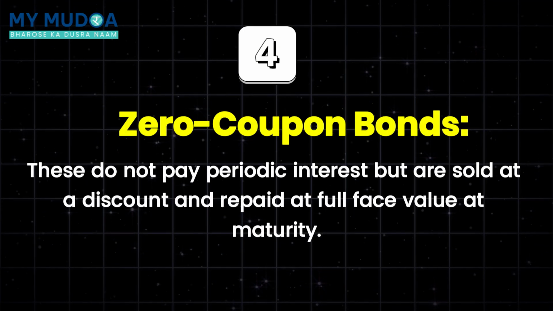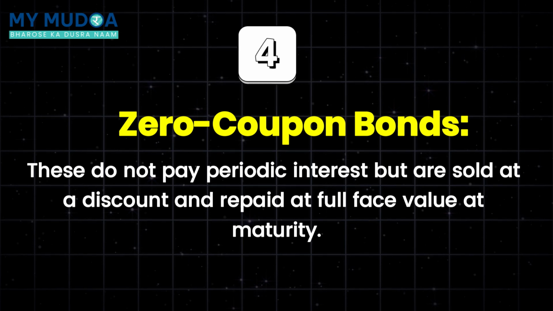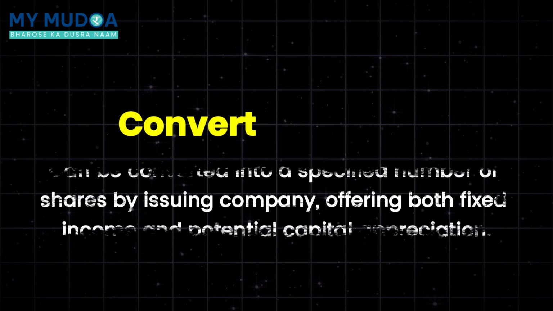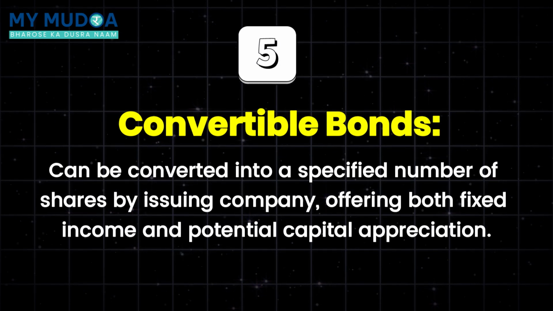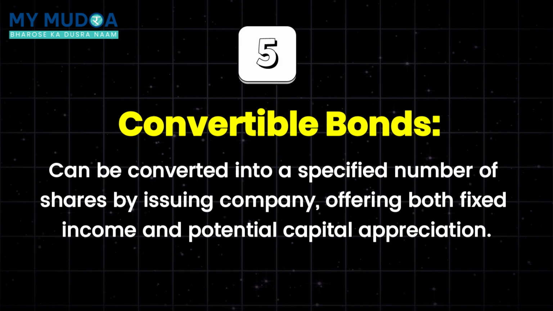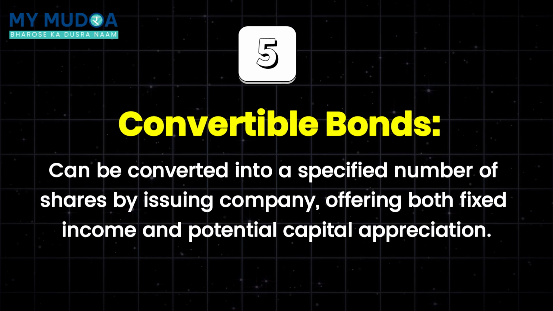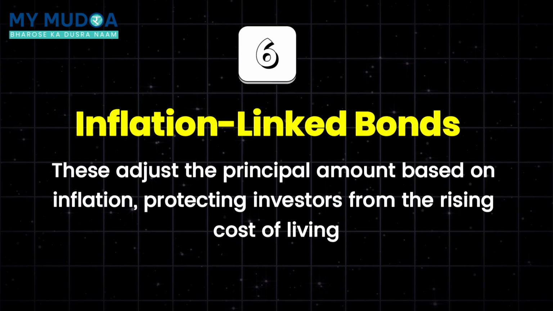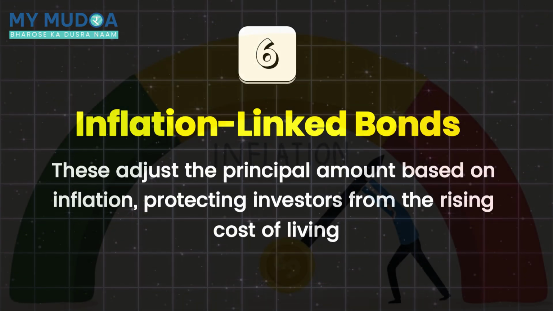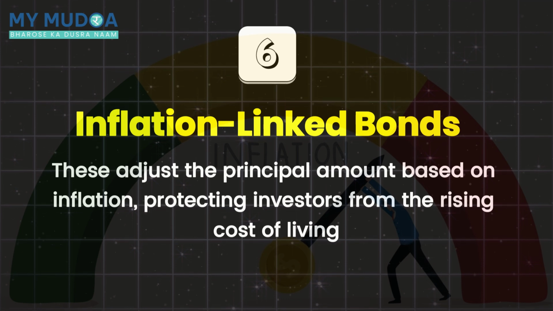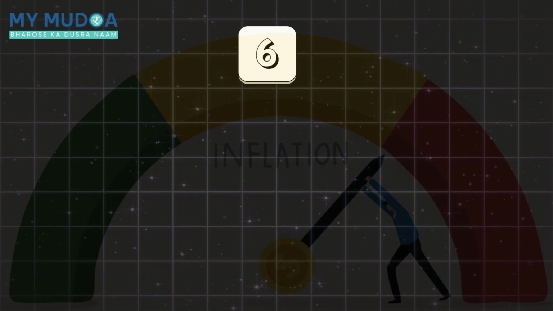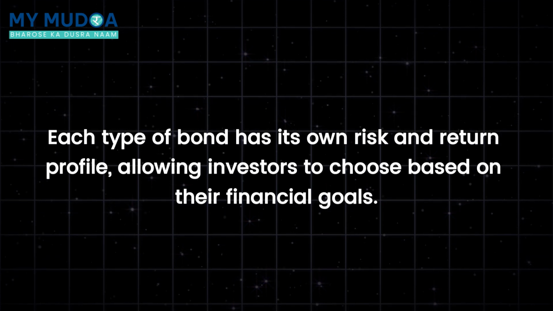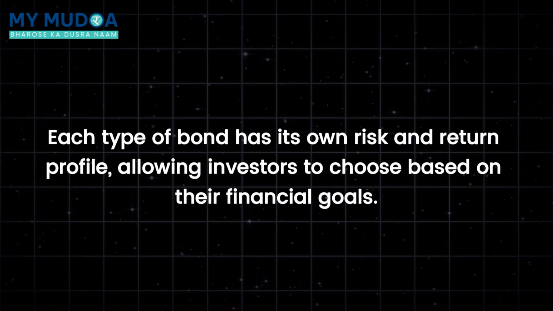Zero coupon bonds. These do not pay periodic interest but are sold at a discount and repaid at full face value at maturity. Convertible bonds can be converted into a specific number of shares by the issuing company, offering both fixed income and potential capital appreciation. Inflation-linked bonds. These adjust the principal amount based on inflation, protecting investors from the rising cost of living. Each type of bond has its own risk and return profile, allowing investors to choose based on their financial goals.